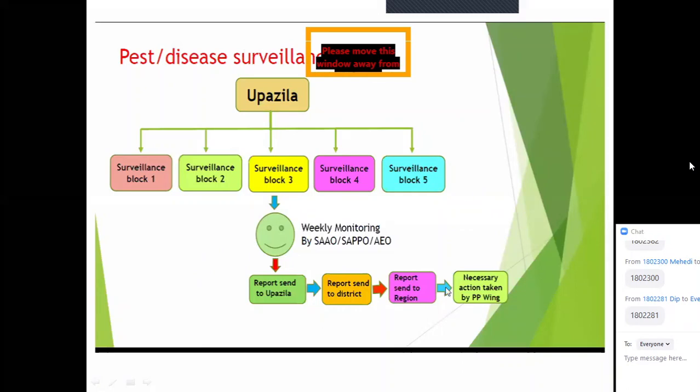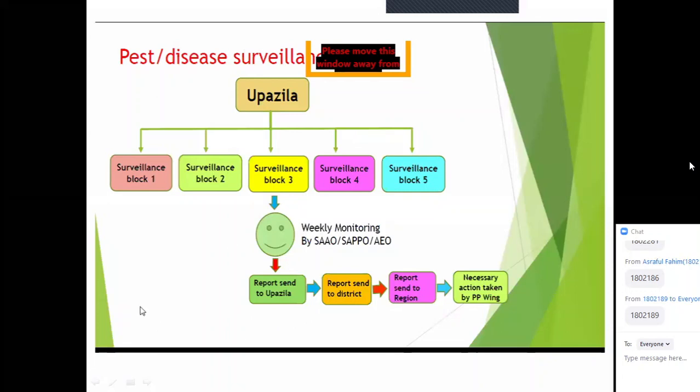And who will work? Weekly monitoring will be done from this area regarding the pest or disease, whatever, by SAAO, Sub-Assistant Agriculture Officer, or SAPPO, Sub-Assistant Plant Protection Officer, or Agriculture Officer. They are involved to monitor these blocks. And then they will collect the data, and they will report to the Upazila. All these people will work and they will make a report and they will submit it to the Upazila. And this Upazila Agriculture Officer